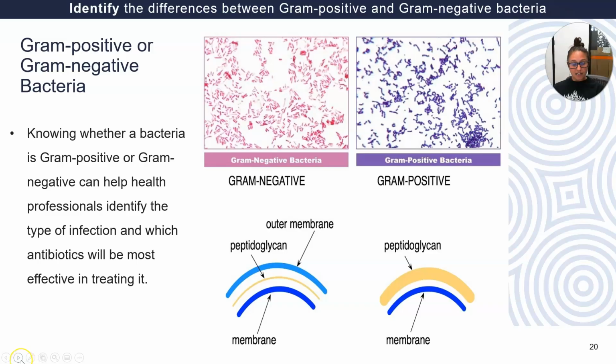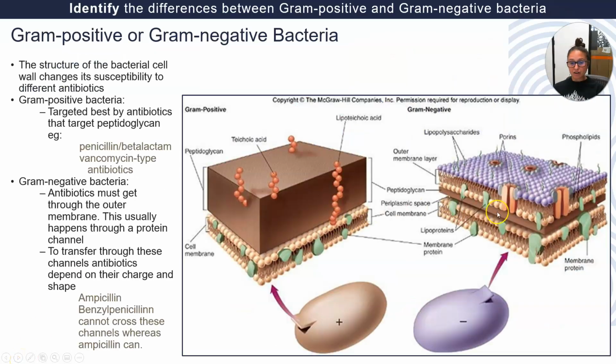The reason why we need to know about the different kinds of cell walls, whether you're gram-positive or gram-negative, is because different antibiotics work on different types of bacteria.